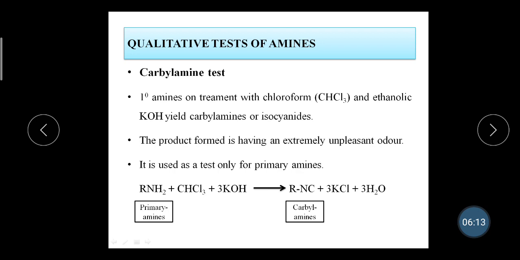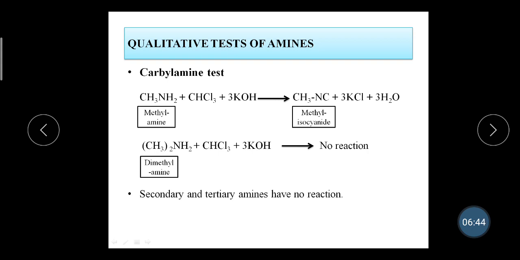Now the thing you have to focus on is that this test, the carbylamine test, is used only to test primary amines. You can see this reaction here. Primary amines along with chloroform and ethanolic potassium hydroxide lead to the formation of carbylamines, which give you the unpleasant odor. So if the compound is a primary amine, only then will you get the product with an unpleasant odor. But if it is a secondary or tertiary amine, you will not get any reaction.